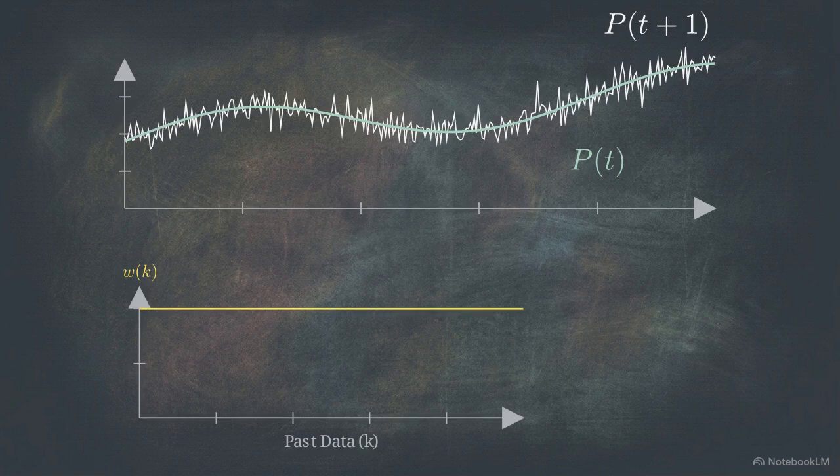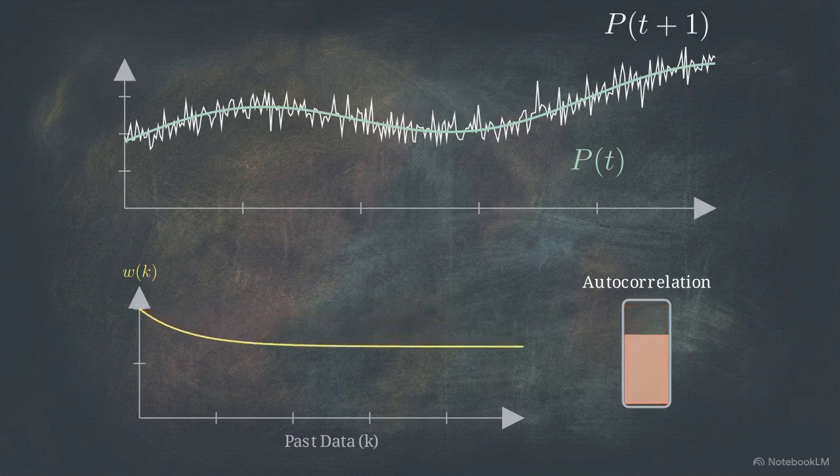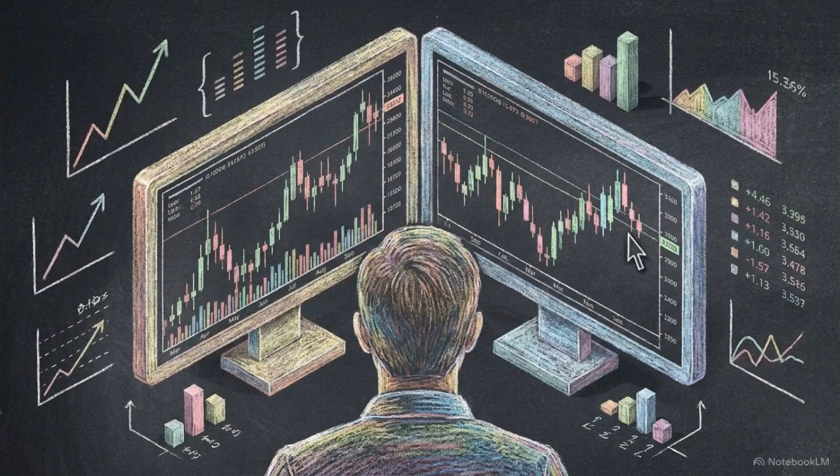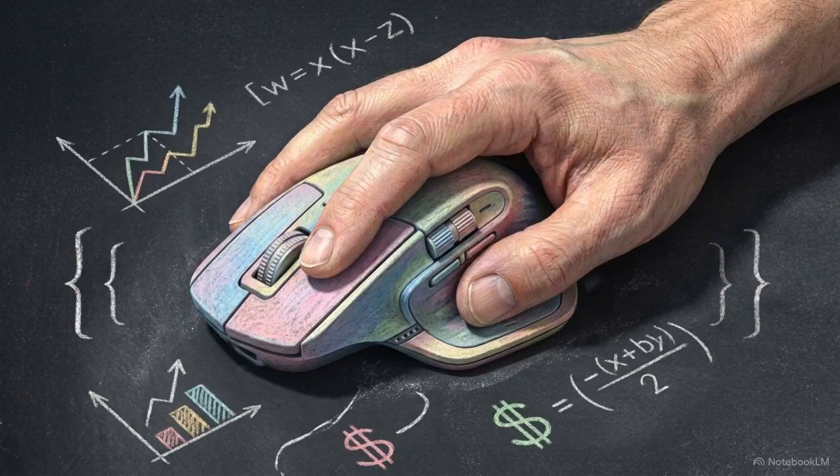To calculate that average, the model introduces a weight factor, W of k, determining how much past prices influence the calculation. These weights must be tuned so that the autocorrelation on the noise term, epsilon of t, is reduced to nearly zero. Data indicates that to achieve zero correlation, the weight factors must decay exponentially, with a characteristic time of roughly a few minutes. This exponential decay suggests that the most relevant market data for participants is concentrated within a window of just a few minutes, aligning the model's structure with the short-term focus of high-frequency traders.